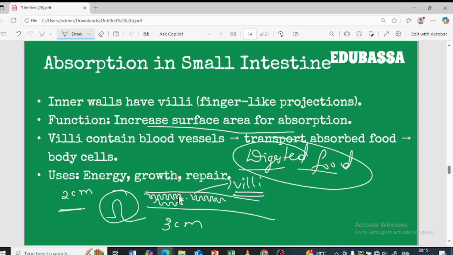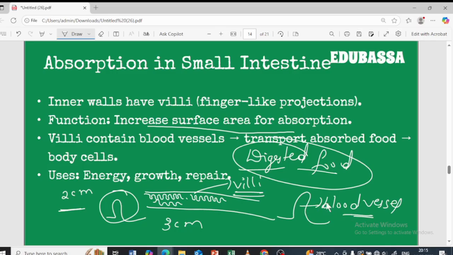Now, how is it going to be transferred to the different cells? The villi have blood vessels. What is a blood vessel? It carries the blood. There are 3 types of blood vessels basically: arteries, veins, and capillaries, which we are going to learn further. These arteries, veins and capillaries basically carry blood.